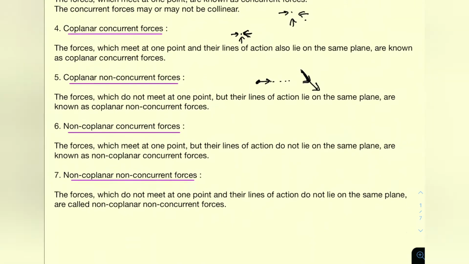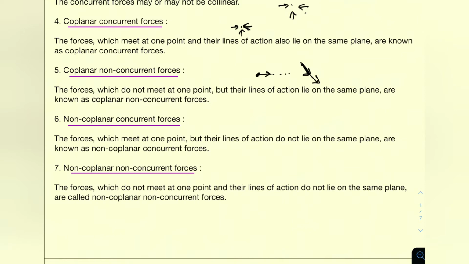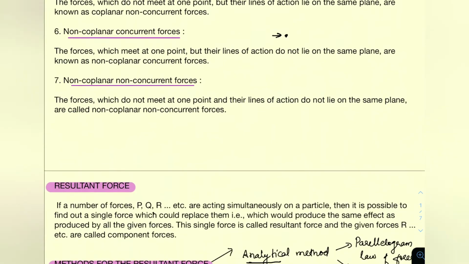Okay, then non-coplanar concurrent force. Non-coplanar means they are not on the same plane, and concurrent means they are meeting. Like if this is a point and this is a force, and perpendicular to the axis of both there is a force acting that is meeting at this point. That is non-coplanar concurrent force. Then non-coplanar non-concurrent force: they are not acting on the same plane and they are not concurrent either. That is, they are not meeting at one point also. That is non-coplanar non-concurrent forces.